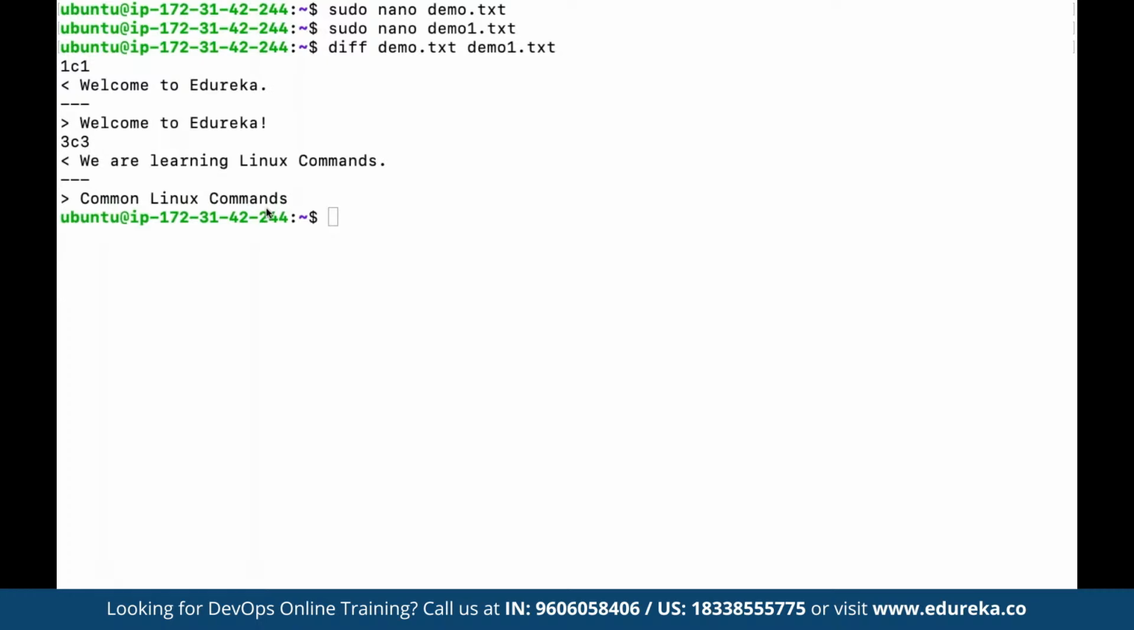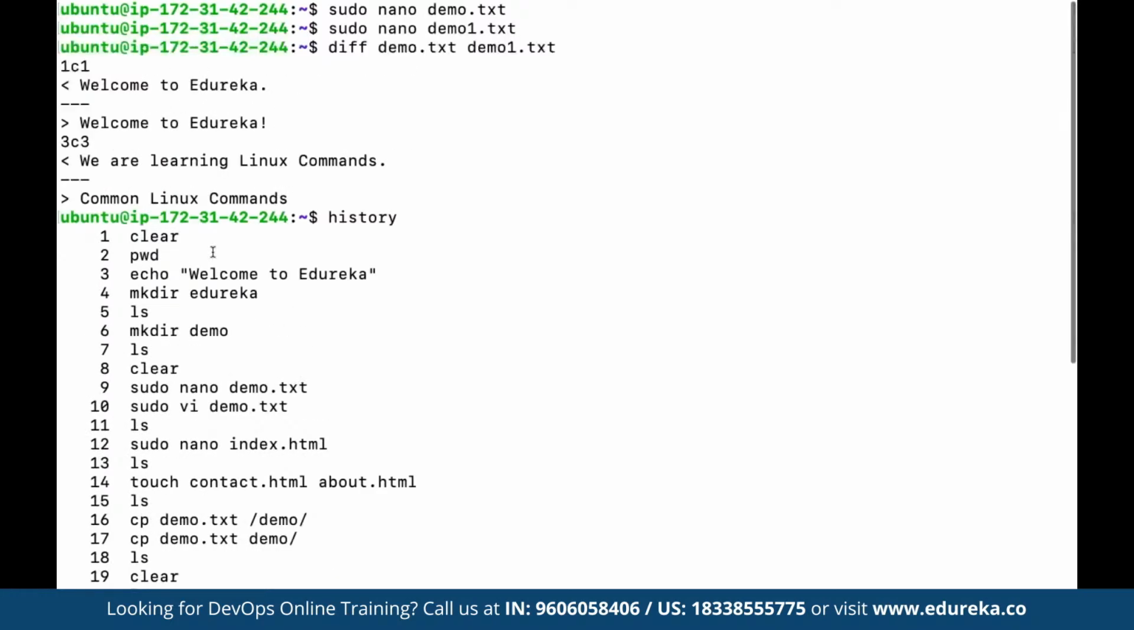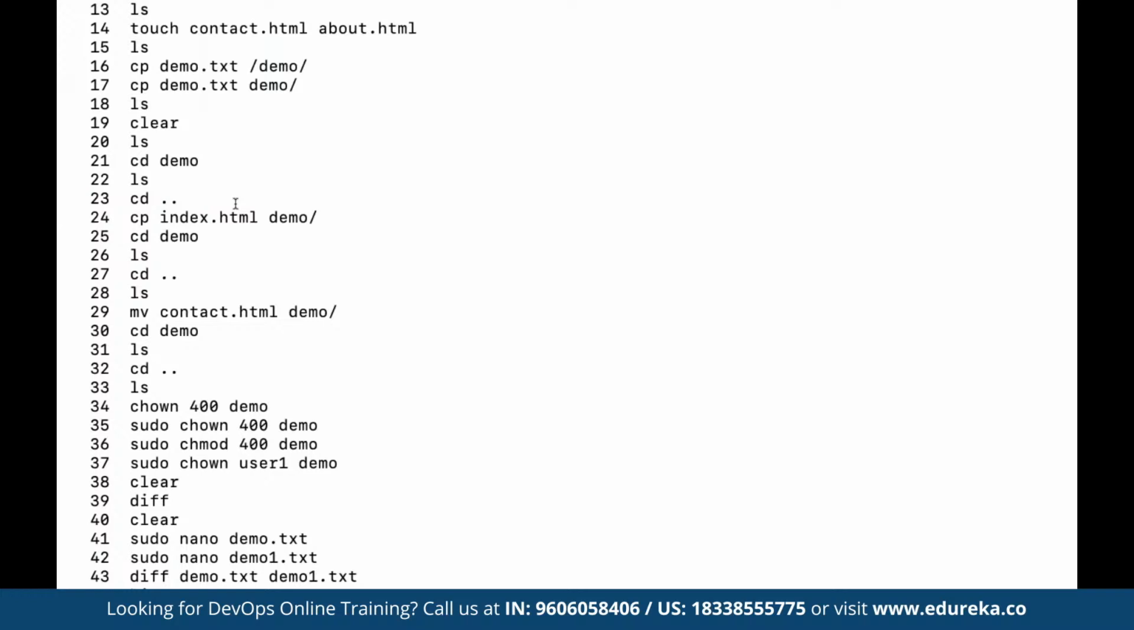And let's say if you want to see the history of all the commands that have been executed, here we can make use of a command such as history. History simply shows, as you can see, that there have been 44 commands that we have executed so far. You can see the list of all the commands which have been executed, displayed to us.